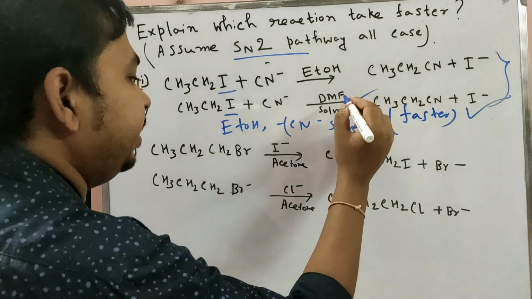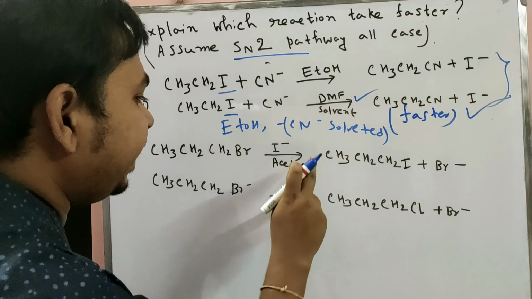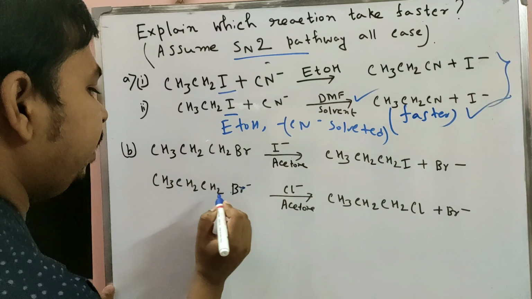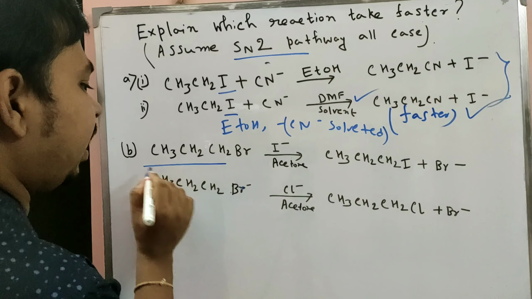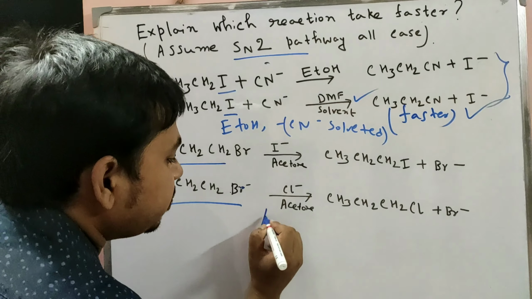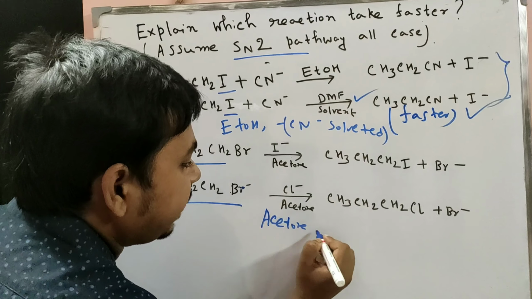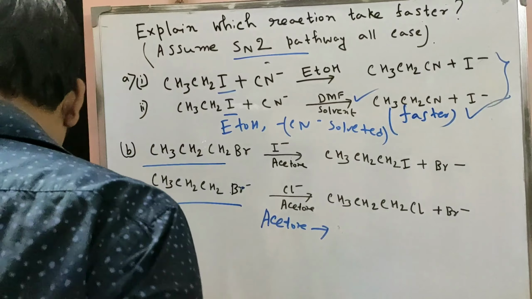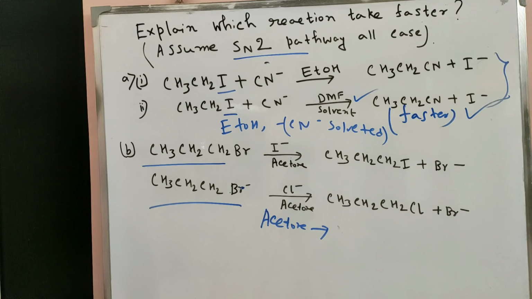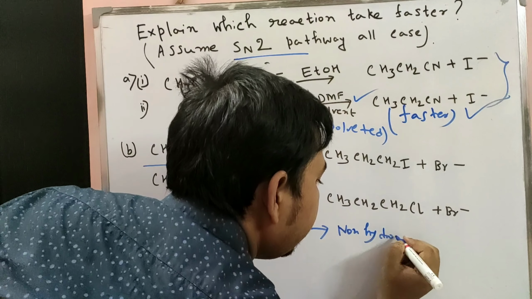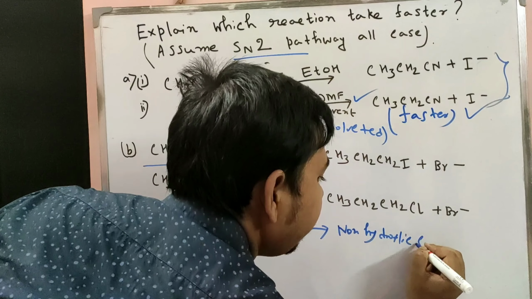Then in our second case, we use I minus and Cl minus, the substrate is here Br with the R part, with I minus in acetone and Cl minus in acetone. We know that acetone is a non-hydroxylic solvent.